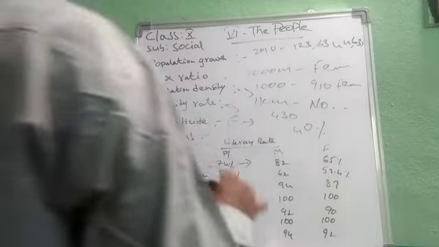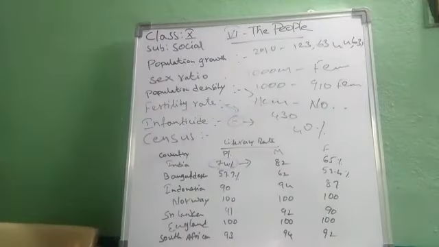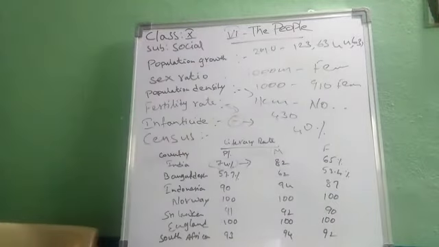We have huge gender differences in India, because parents wrongly think that females are sent to the bride's house. So male literacy rate is 82% and female literacy rate is 65%.